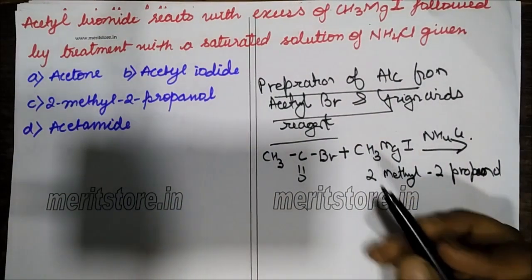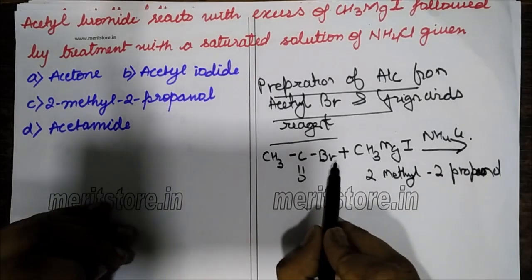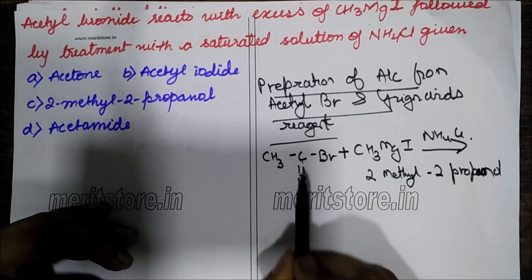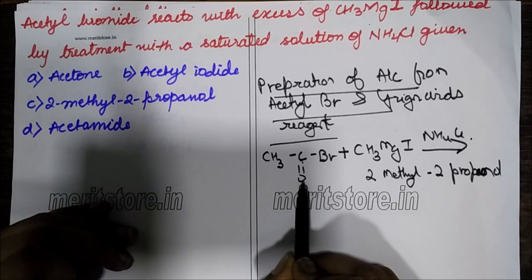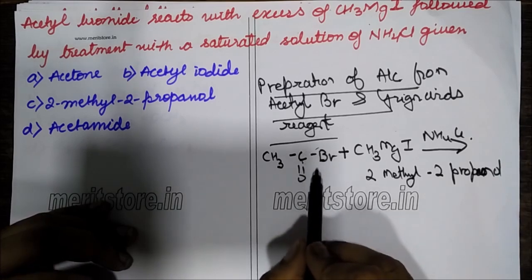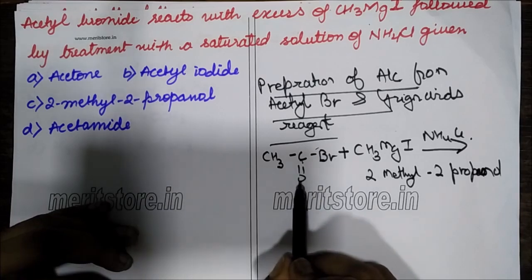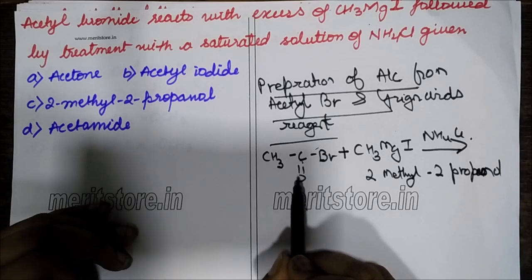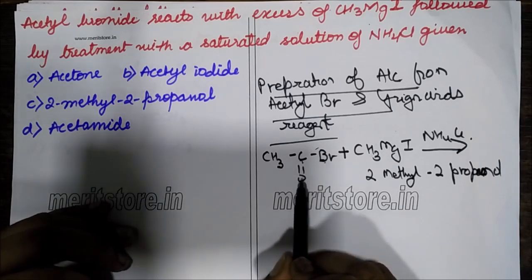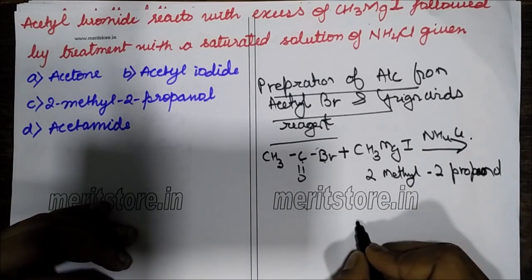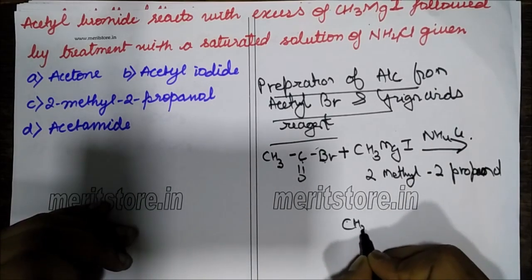See, ketone on reaction with Grignard reagent, this CH3 part will attach over here, and this O will be reduced to OH. Instead of this Br, what is going to come is this CH3, and here the H will be coming and getting attached. So it is 2-methyl-2-propanol. So it is forming a tertiary butyl alcohol. So it will be this way.